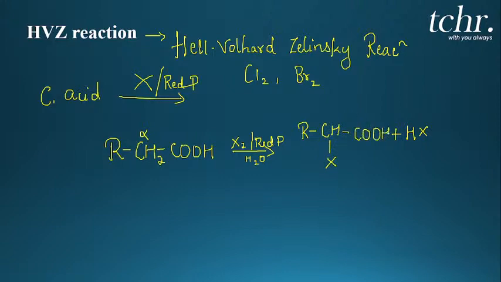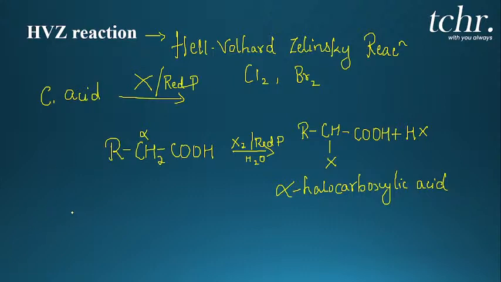Understood? This is the product that you get. Is that clear? So what can I name this? Since the halogen is attached to the alpha carbon, can we call it alpha halo carboxylic acid? Yes, I can name it as alpha halo carboxylic acid. Is it clear? So, shall we see one example?